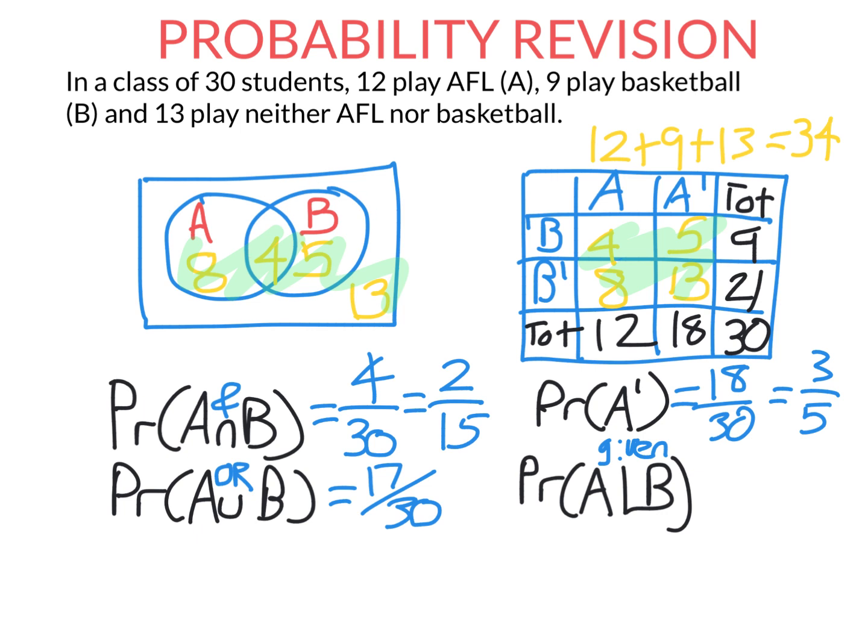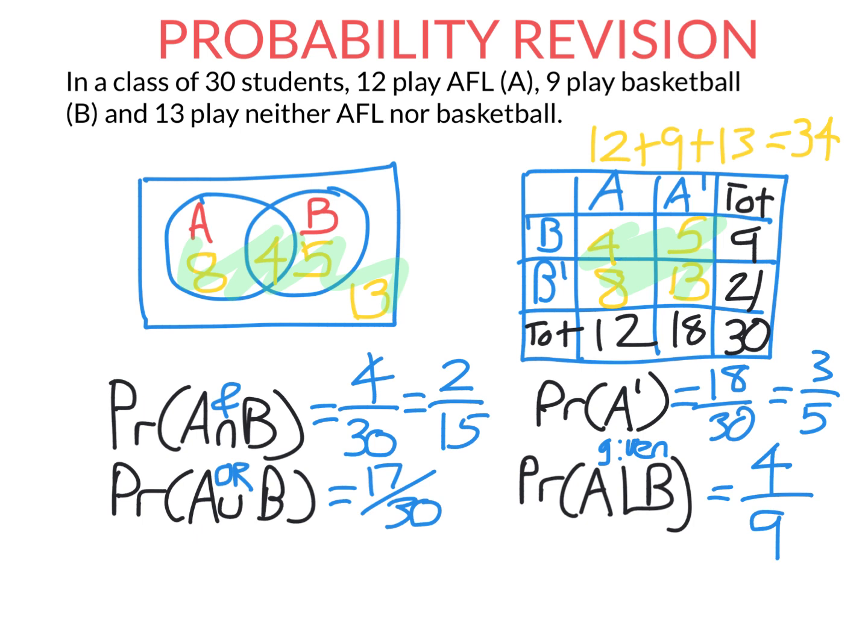Well, there are 9 basketballers to choose from. 4 of them play AFL, so it's just 4 over 9. I'm saying, what is the probability? If I know I'm in this circle, what's the probability I'm also in that circle? That's how we do conditional probability questions.